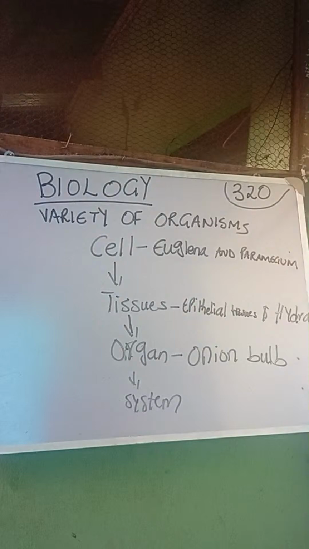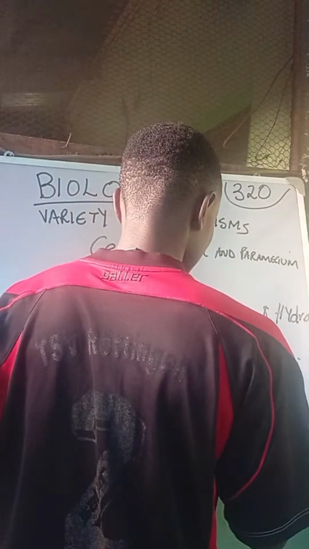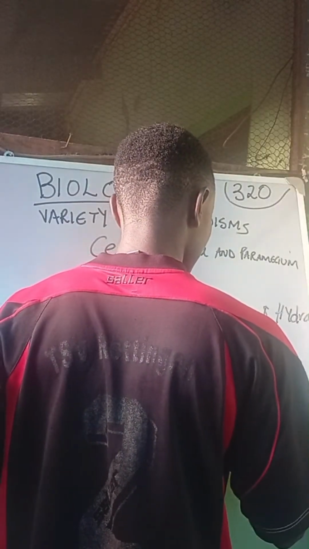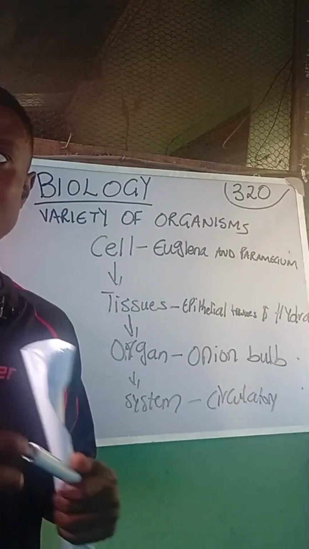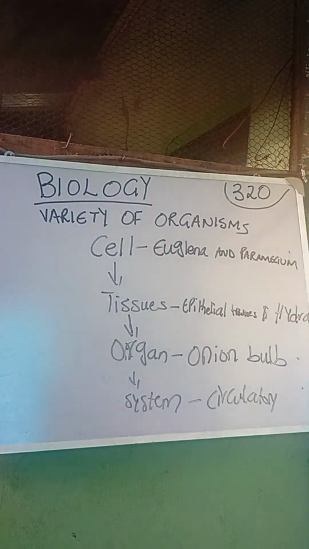Then an example of a system is the circulatory system. The circulatory system is made of the heart and the blood vessels. So the coming together of two or more organs is what is going to give us the system. That is basically everything you are supposed to know when it comes to JAMB biology, variety of organisms under living organisms as a first topic.